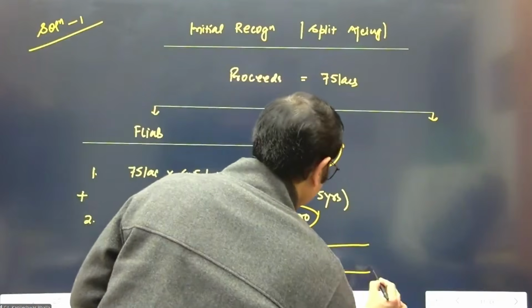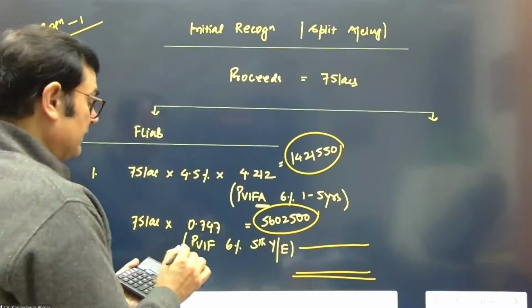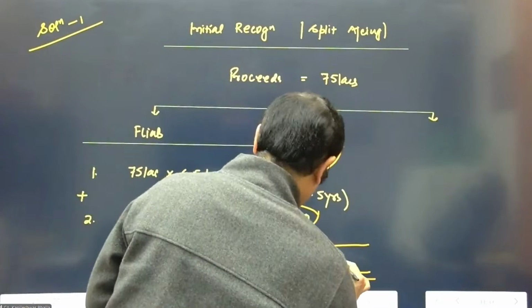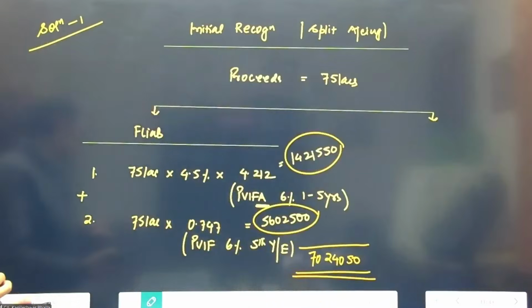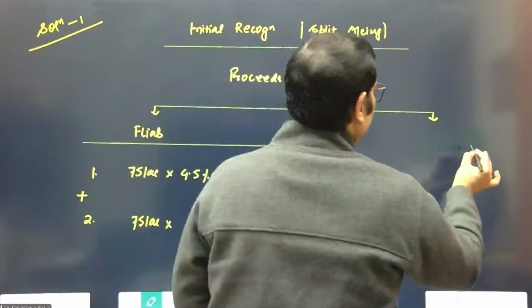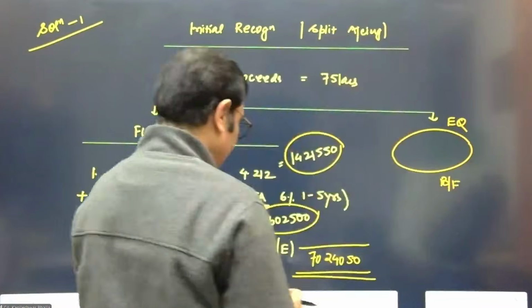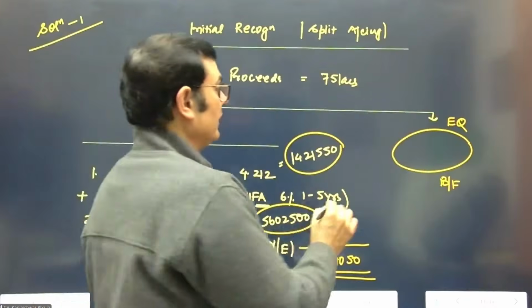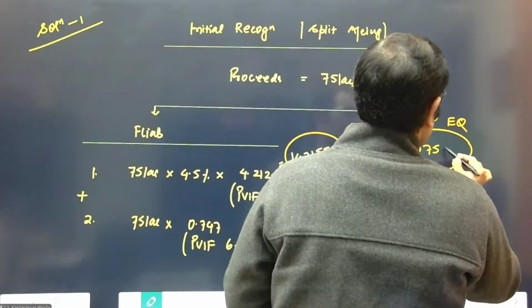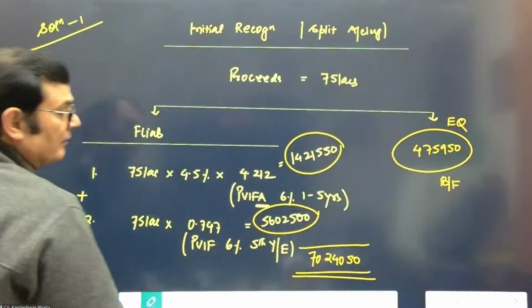So let me just add the two. So 14,21,550 plus the principal, this is, I think, coming to 70 lakh 24,050. That is the financial liability element. Okay. Then I think we can comfortably consider the balancing figure that is supposed to be equity. Out of 75 lakhs, you reduce this amount, and that comes to 4,75,950. This answers the first requirement of the question.